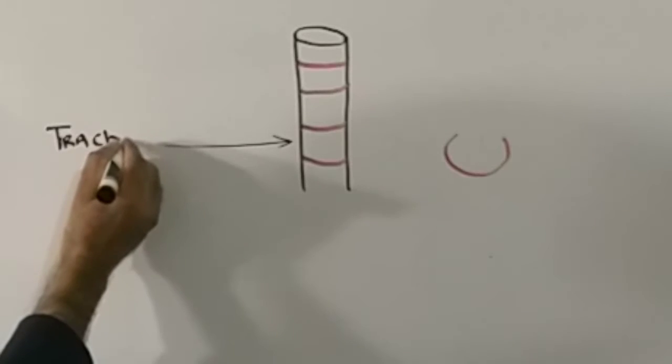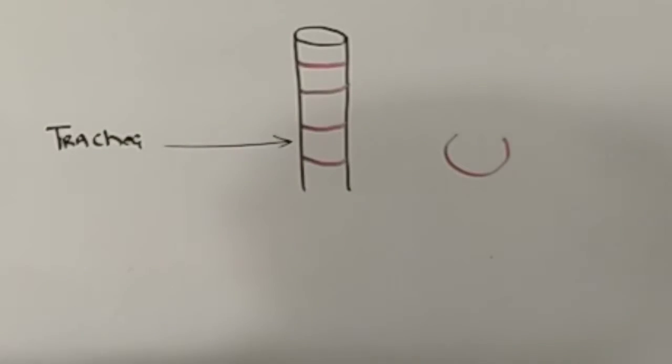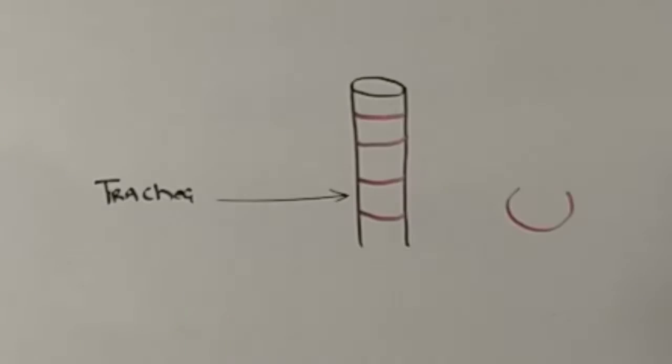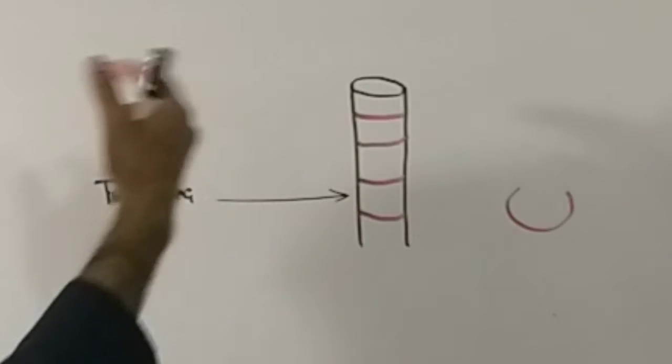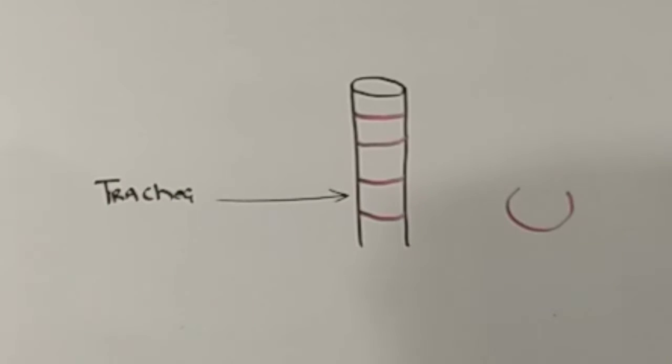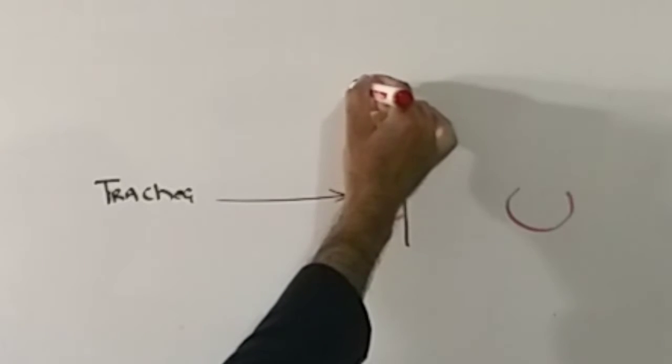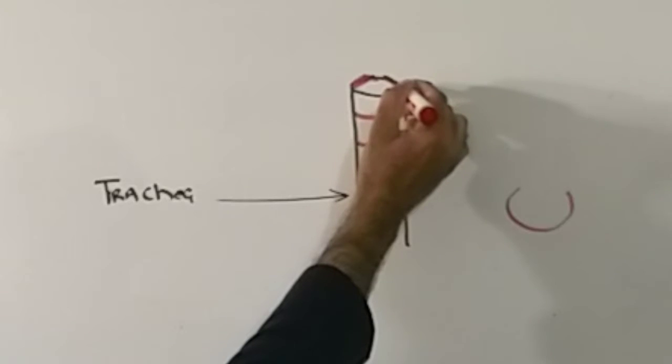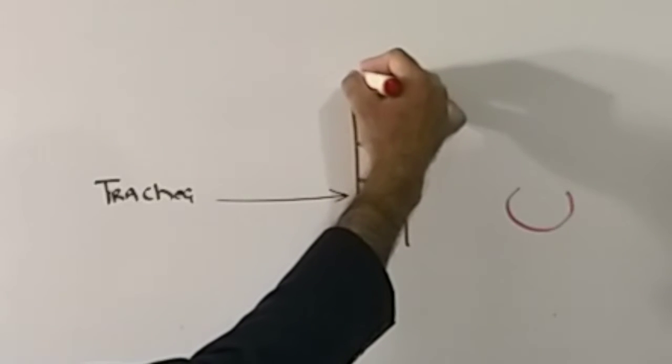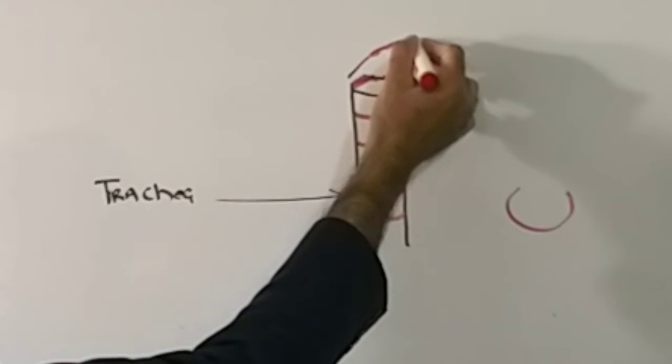Trachea. Now, on the upper part of the trachea, there are two gateways, which we call the vocal cords. If I make these here, these are sort of two doorways, which we call vocal cords, and on top of it is the epiglottis.